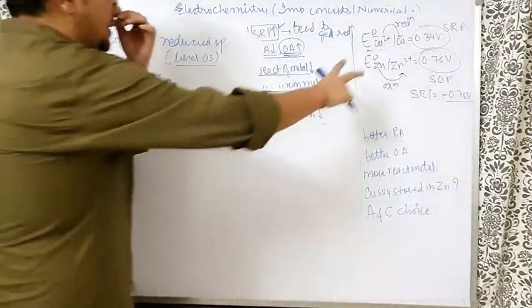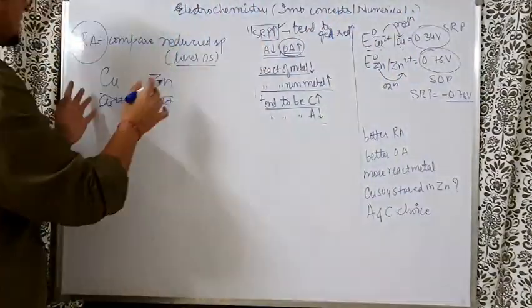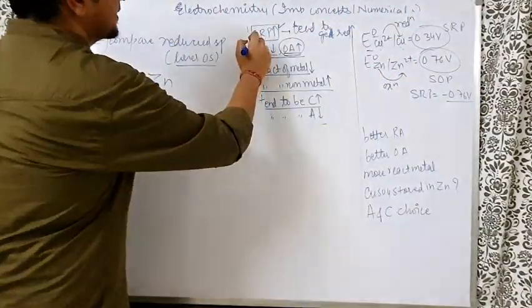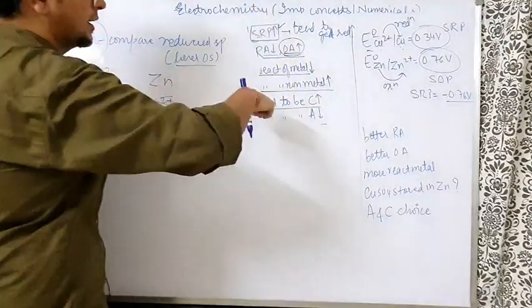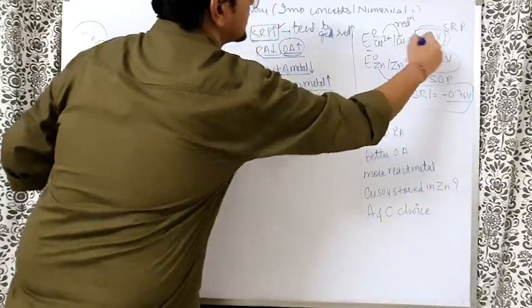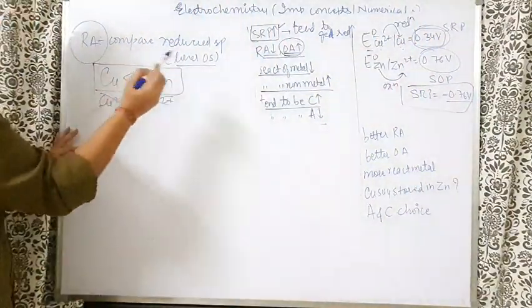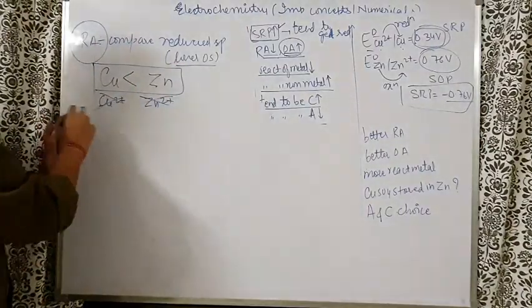Now, because there is always a couple, which one you have to compare, you have to be very sure. Now, who is the better reducing agent? The one having lower SRP is the better reducing agent. So SRP, who has more? Sir, the copper electrode has more SRP, so zinc is the better reducing agent.